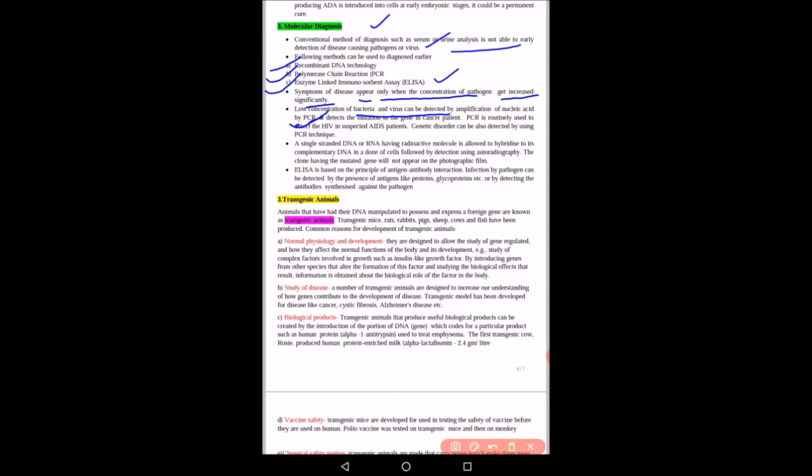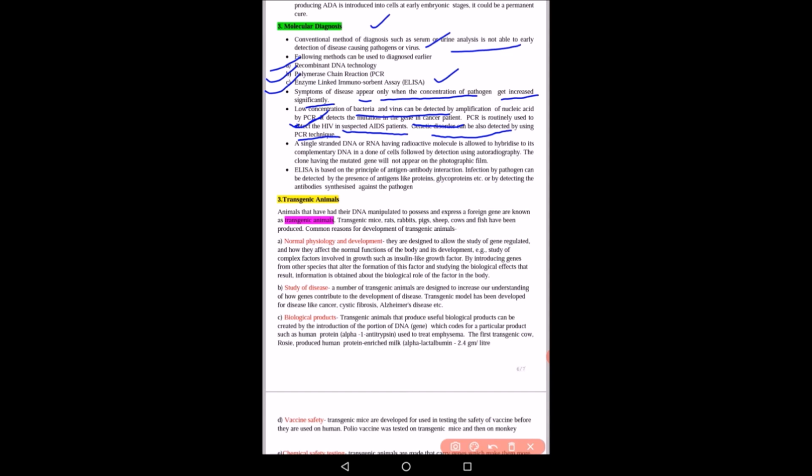It detects the mutation in the gene in cancer patients. PCR is done to detect the HIV in AIDS patients, and various genetic disorders can be detected by using this PCR technology. So this polymerase chain reaction, which is a technique of biotechnology, is very important for detecting various diseases like AIDS, cancer, genetic disorders, and moreover it requires very low concentration of bacteria and viruses.